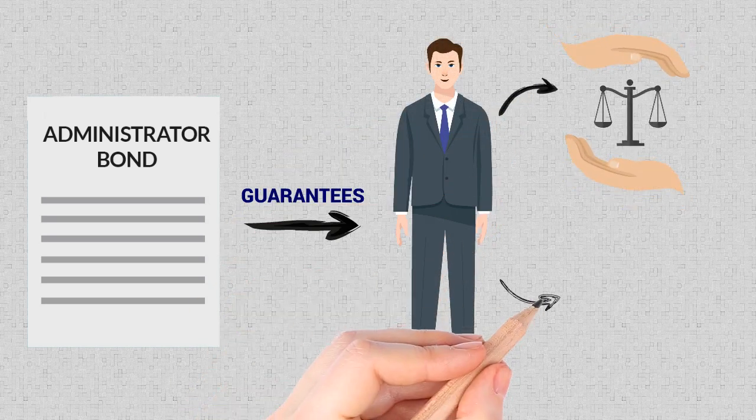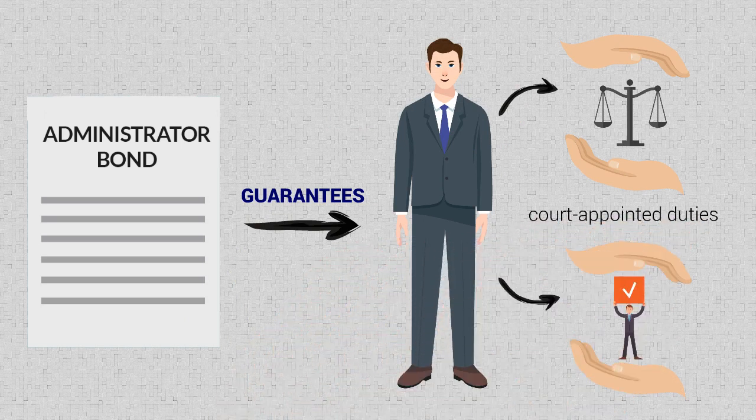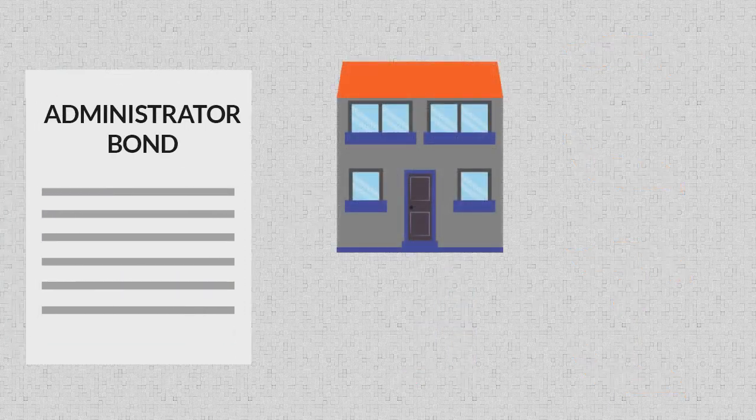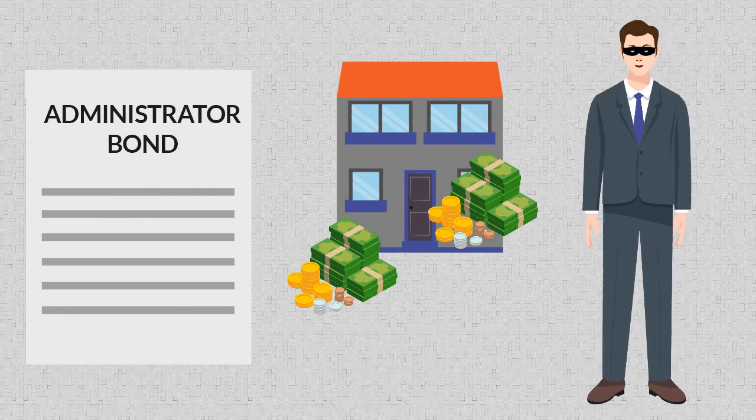The administrator bond then guarantees that the person who is the administrator of an estate performs legally and ethically his or her court-appointed duties and protects those in the will against fraudulent acts. This bond covers any financial damages to the estate due to dishonest acts by the administrator.